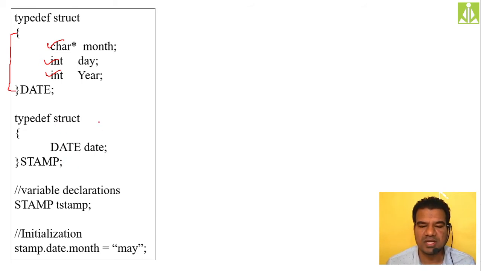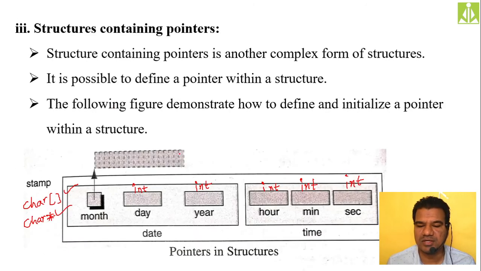If you want, you can take the time also. But in time I'm not taking any pointer, as you can see over here, in this particular time I'm not taking any pointer variable, so I'm not taking this into consideration. So I have taken only stamp, and within that stamp I have declared this date structure, and in that date structure I have taken 3 fields.